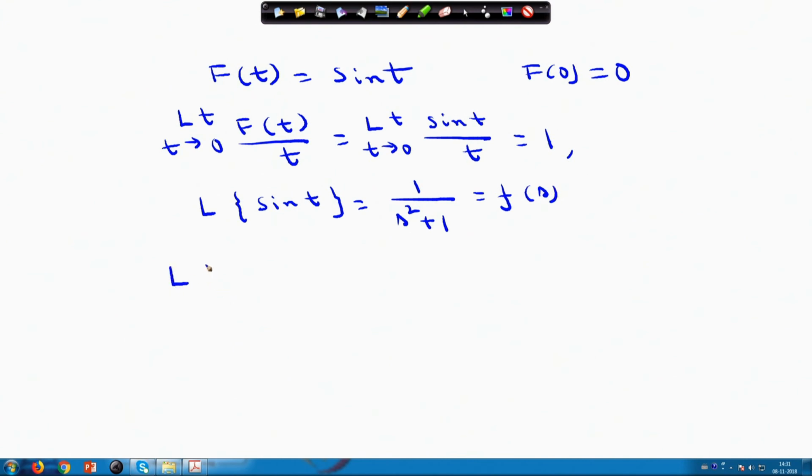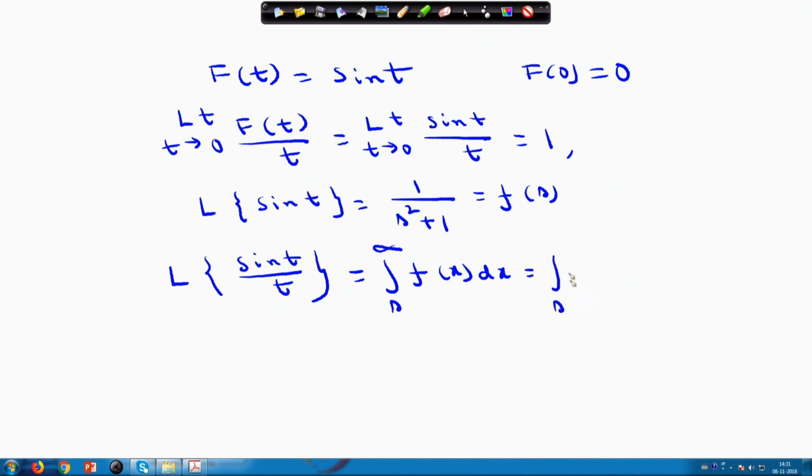Now, using the integral, the Laplace transform of sin t by t equals the integral from s to infinity of F(x) dx, which is the integral from s to infinity of dx by x square plus 1, and I know the standard integration, this is tan inverse x.